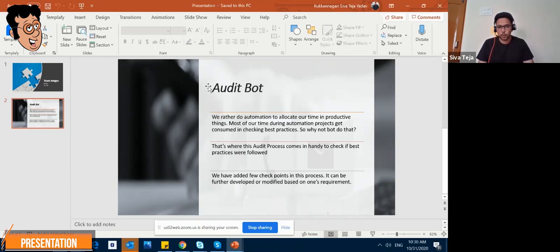This is Shiv Teja. I have been working on Blue Prism for the past 3 years, and Bhargav has been with me in the team for the past 3 years as well. We are both working on Blue Prism. So an audit bot is our use case. That's it from my end.